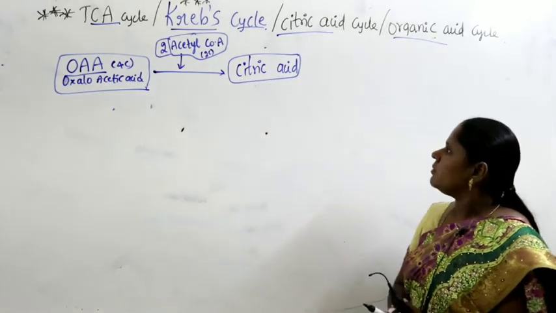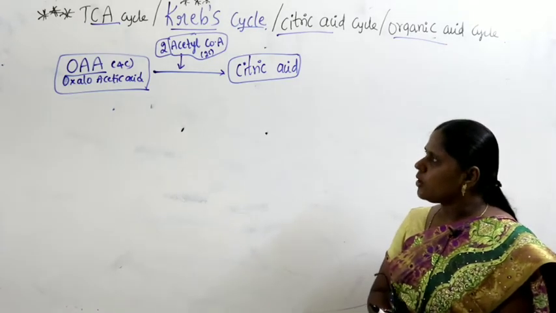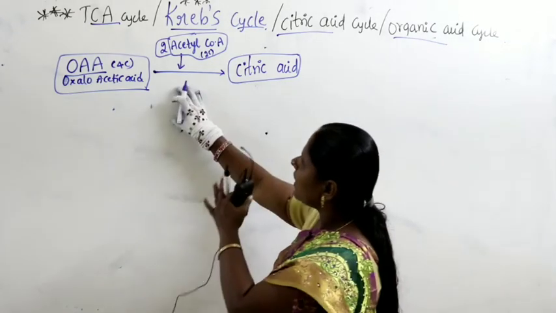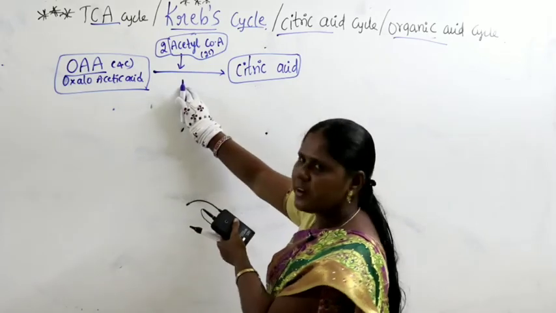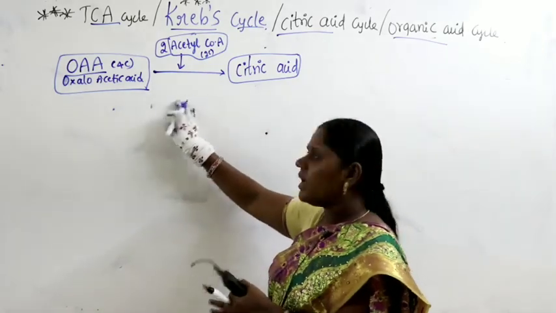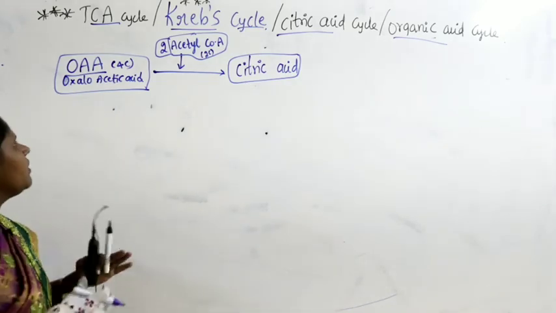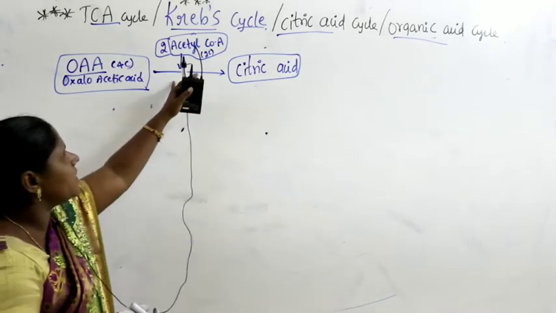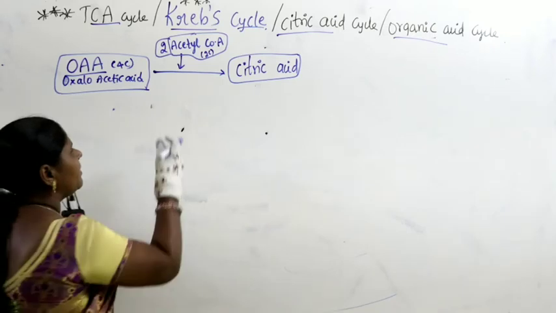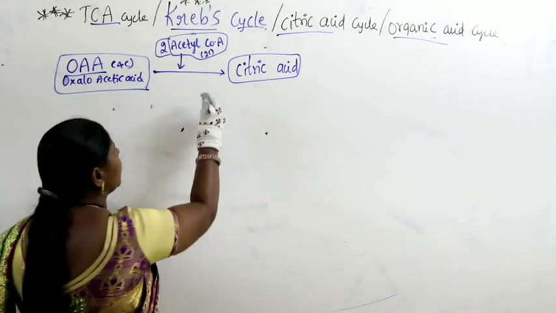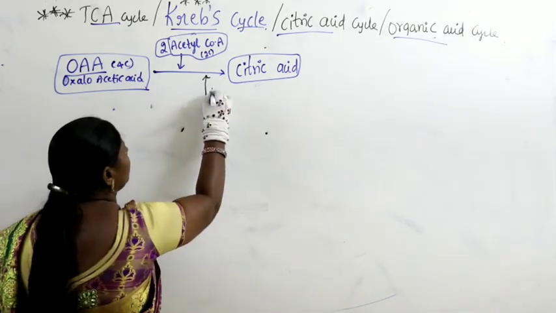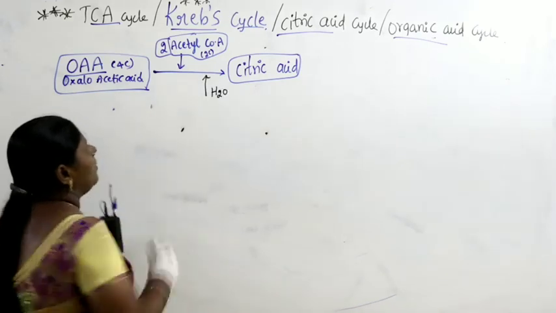Now what I will do is, if I write here water is added, CoA is added, enzyme, and the name of the reaction, everything, it becomes congested. If you want, I will just show you here. Now what you can do is, CoA is added here. To make the reaction happen, let us take water is added here.